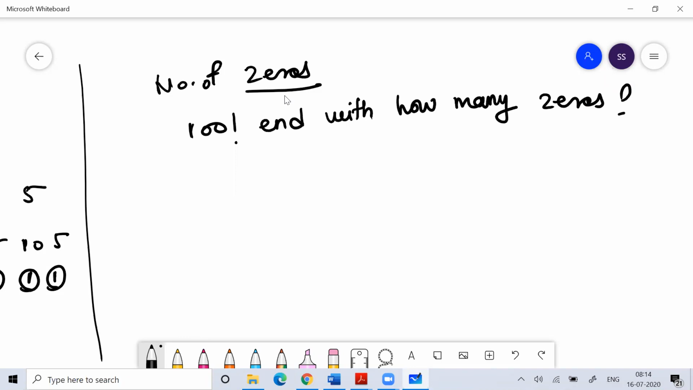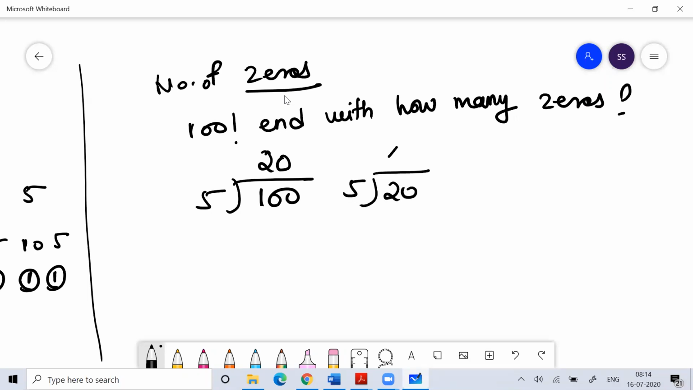So the shortcut formula for counting the number of zeros would be: divide the 100 by 5. Divide the number by 5, get the quotient. Whatever quotient you get, again divide that quotient by 5. Again divide that quotient by 5. Keep dividing till the time you cannot divide further.